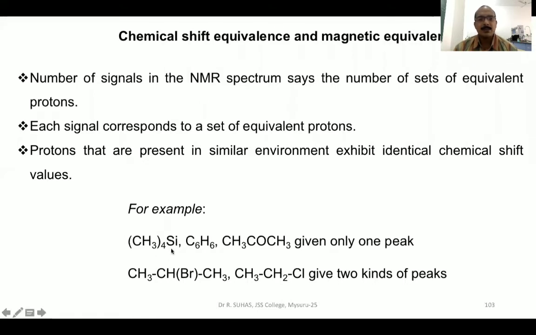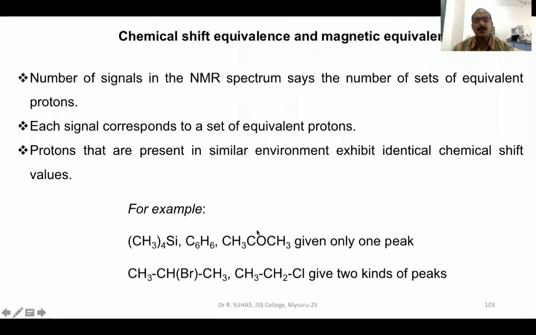For example, this is tetramethylsilane. Here, all the four methyl groups are present in the same chemical environment, and hence all the methyl groups will have the same chemical shift, or in other words, it is exhibiting chemical shift equivalence. This is benzene. In benzene, all the protons have the same chemical environment and hence are chemically equivalent. This is acetone. Here also, it is a symmetric molecule. On either side of the carbonyl group, there is one methyl group, and hence it is chemically equivalent.